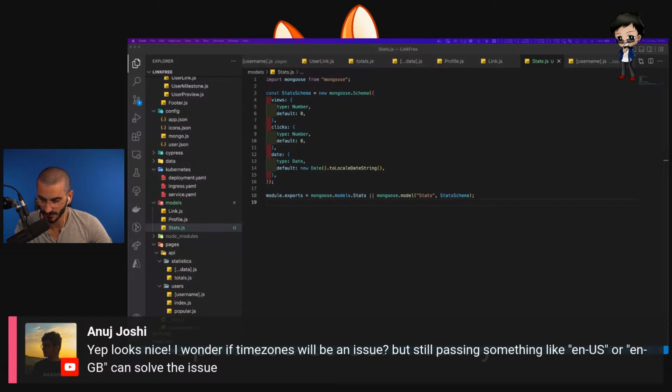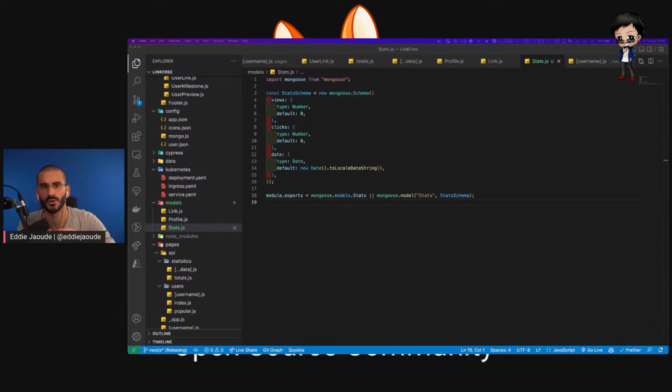Yep, looks nice. I wonder if time zones will be an issue. What I'm thinking is we store everything in GMT. Therefore, the time zone can then be converted for everyone else, but all the data is consistent, and when we bring it out, we can convert it to what people want. Otherwise, we can't store it in different ones. That's my understanding. And yeah, is stats a good name? Okay, we can leave it as stats.